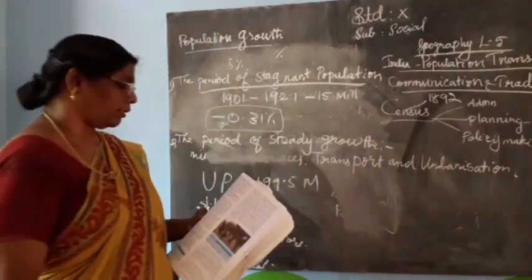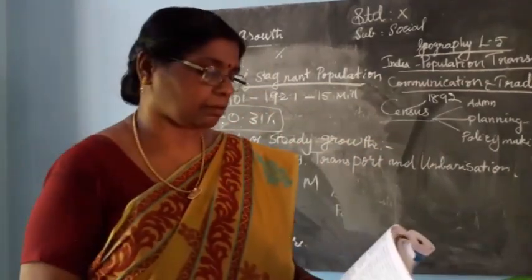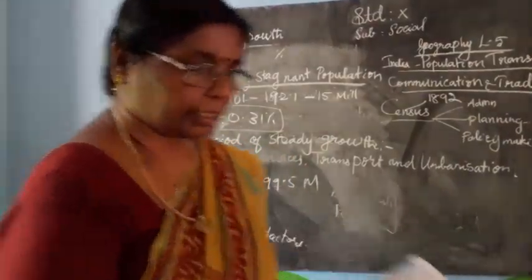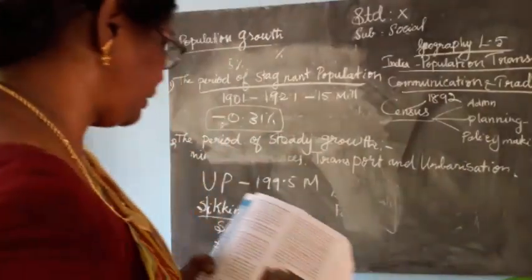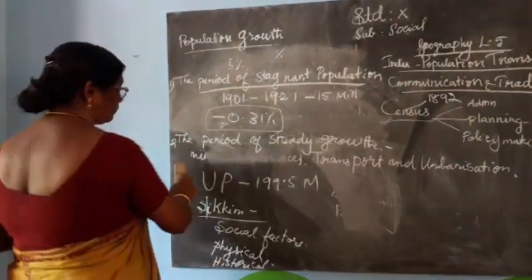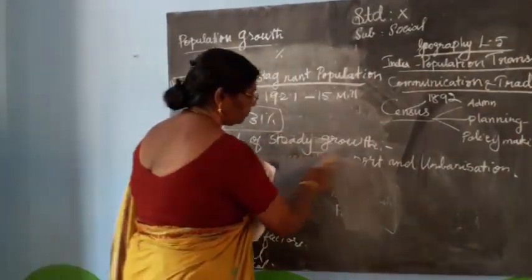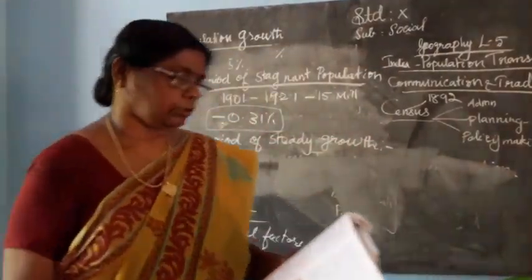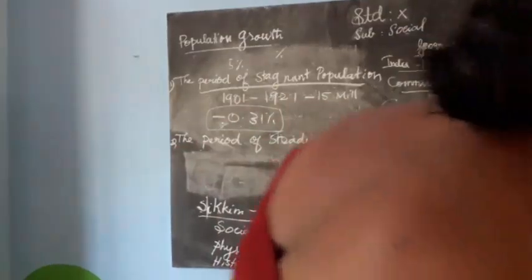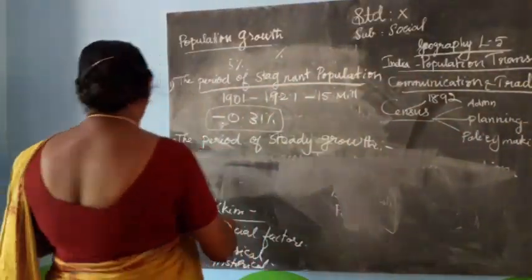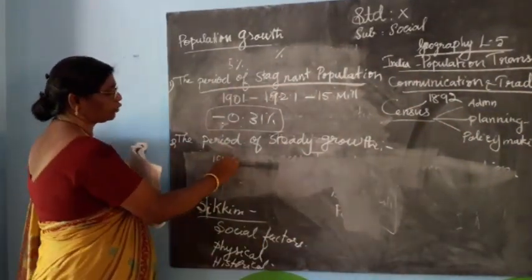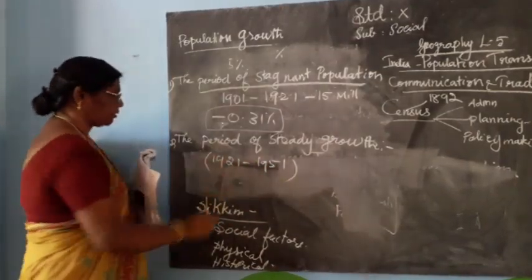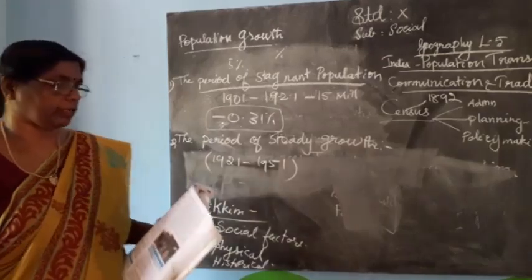The period of steady growth is the second phase of 30 years, in between the year 1921 to 1951. This period is known as the period of steady growth.